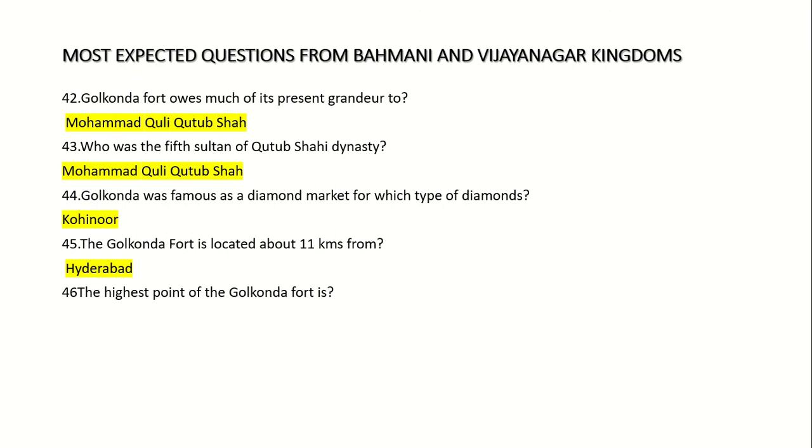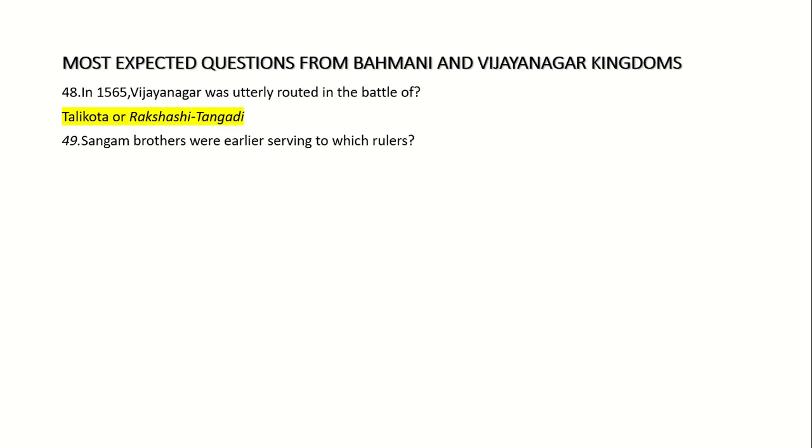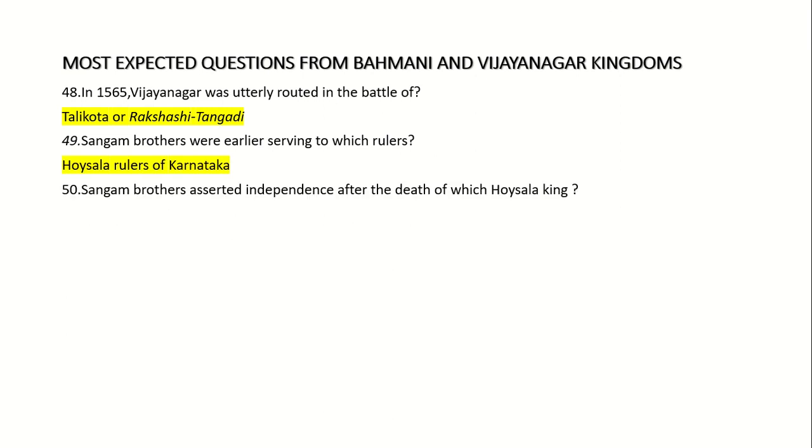46. The highest point of the Golconda fort is Bala Hisar. 47. The Golconda fort also houses the tombs of Qutub Shahis. 48. In 1565, Vijayanagar was utterly routed in the Battle of Talikota. 49. Sangama brothers were earlier serving to which rulers? Hosala rulers of Karnataka. 50. Sangama brothers asserted independence after the death of which Hosala king? Balala III. 51. Balala III was killed by Madurai Sultan.